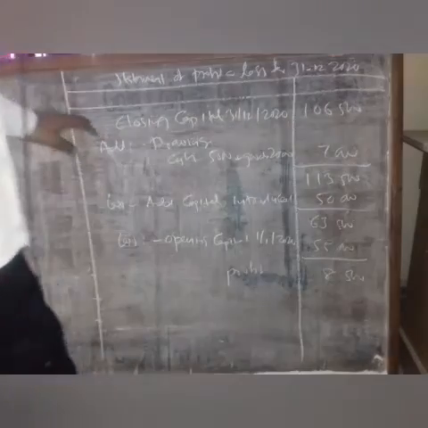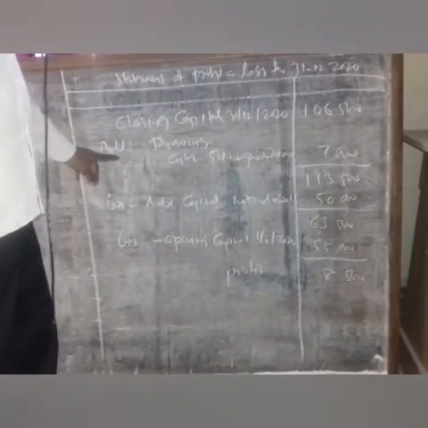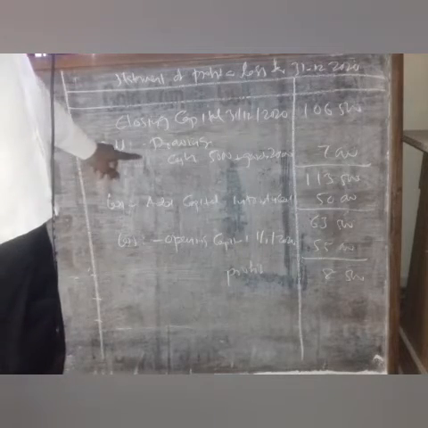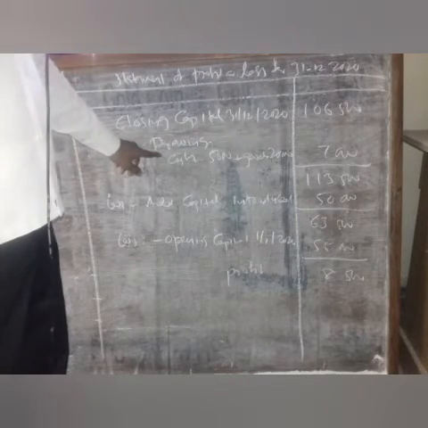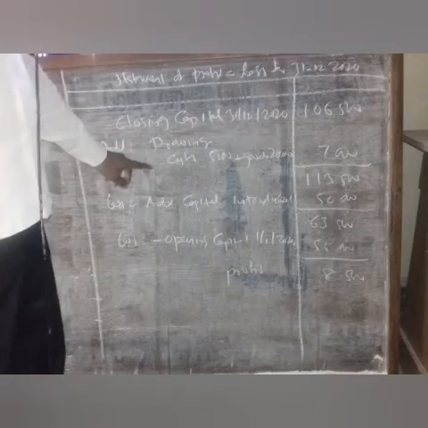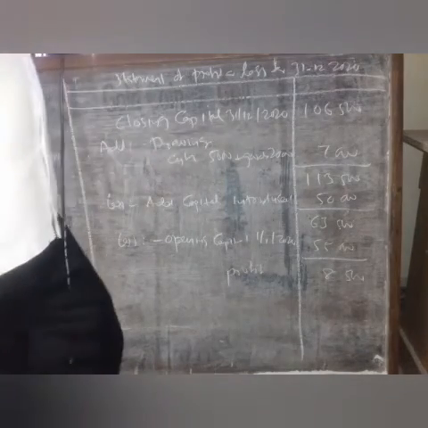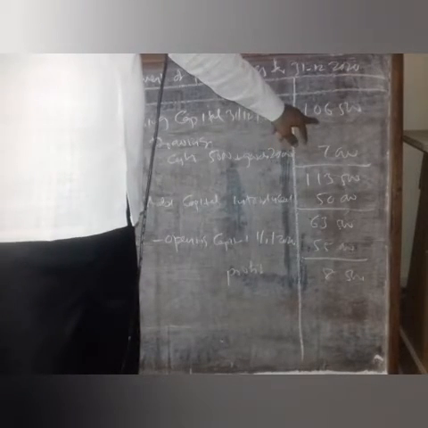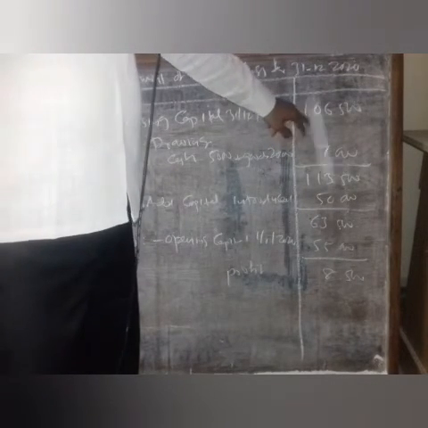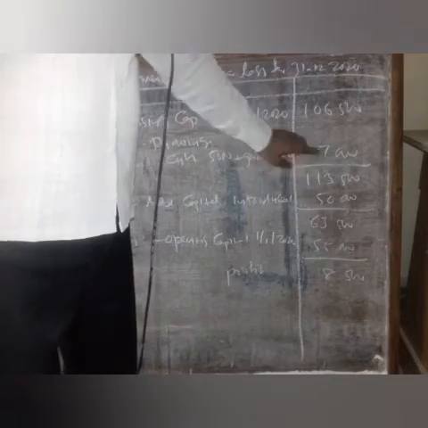1,06,500. To closing capital, we have to add drawings. Drawings is given in the problem in two ways. One is cash and the other is goods. So we have to add both cash and goods. Cash 5,000, goods 2,000. That comes to 7,000. That has to be added to the closing capital. That comes to 1,30,500.